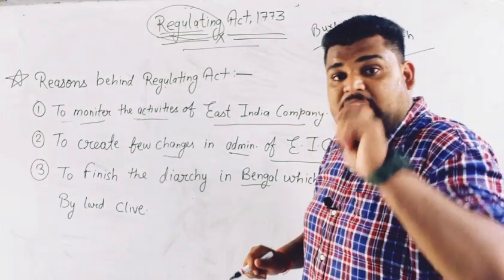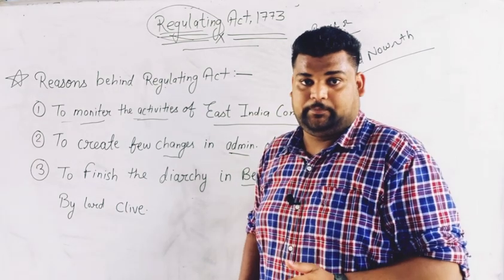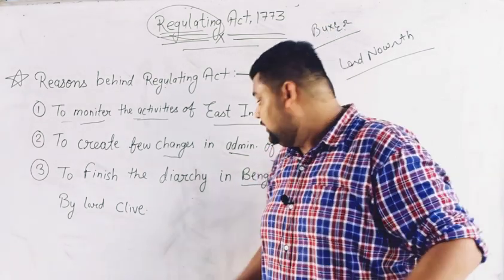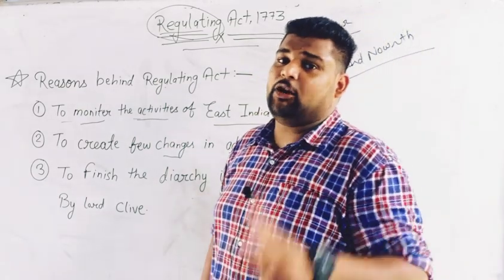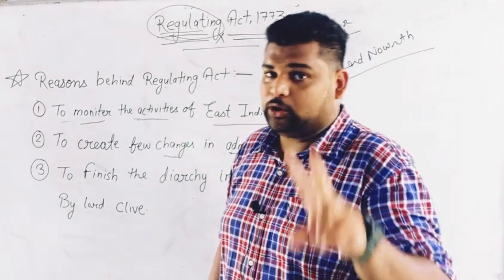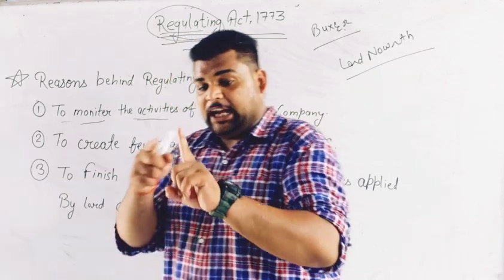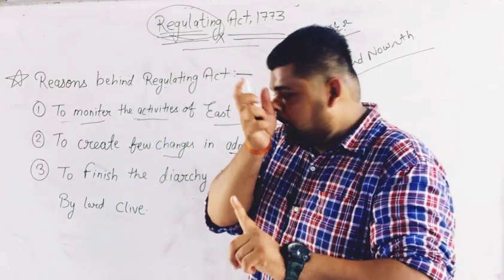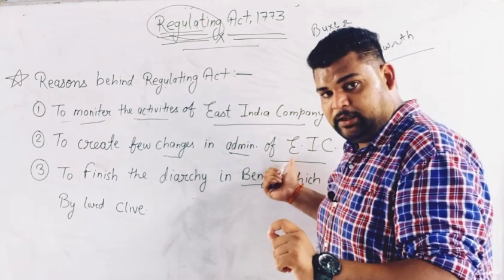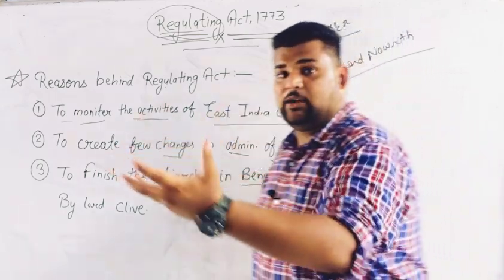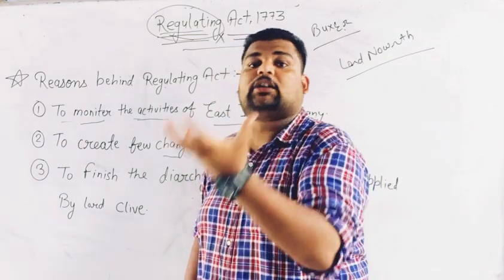Then the East India Company started Diarchy in Bengal. What is the meaning of diarchy? Diarchy means two rulers. How did two rulers work at the same place? The administration was handled by the East India Company, and the taxes were collected by the king.